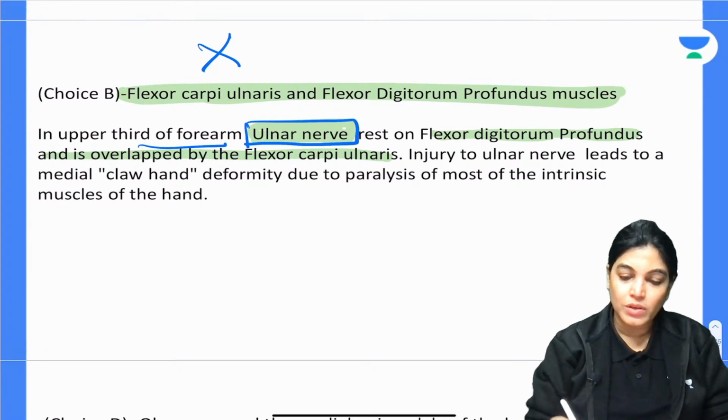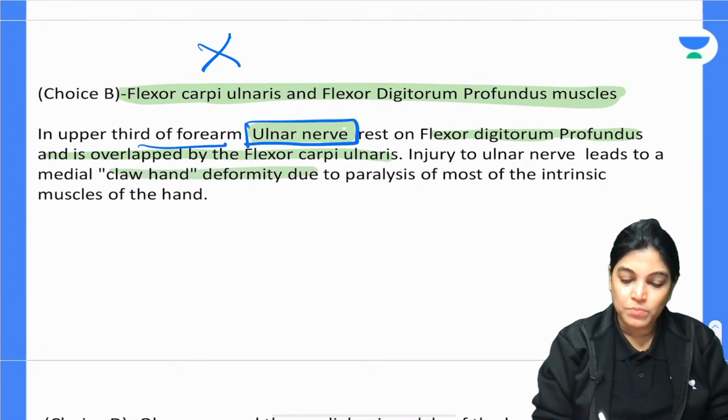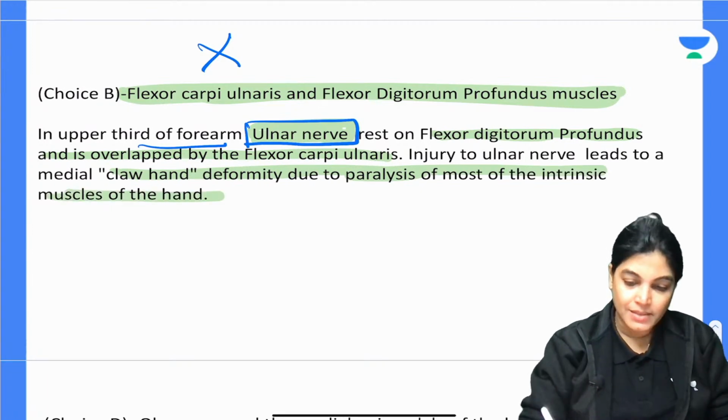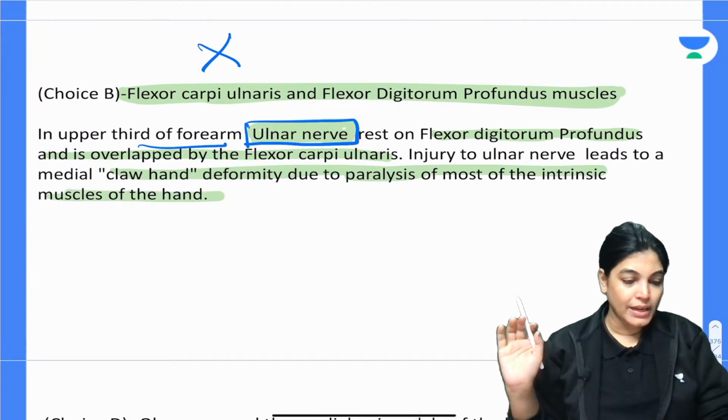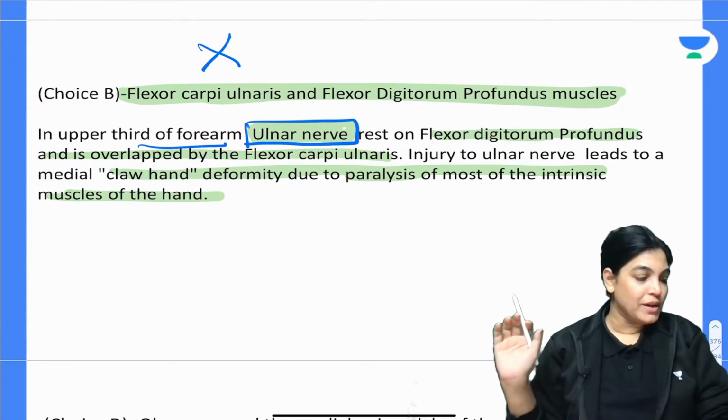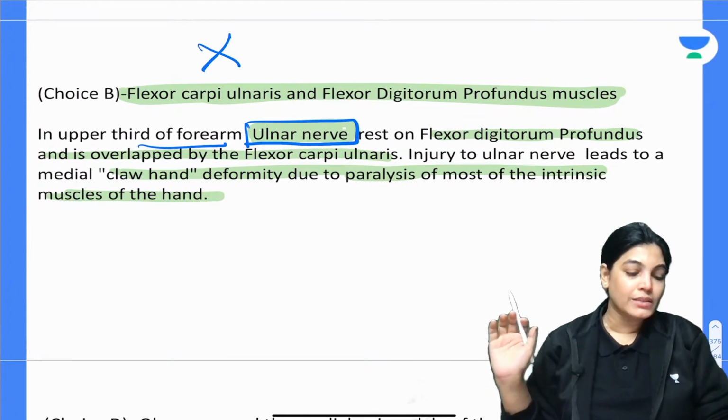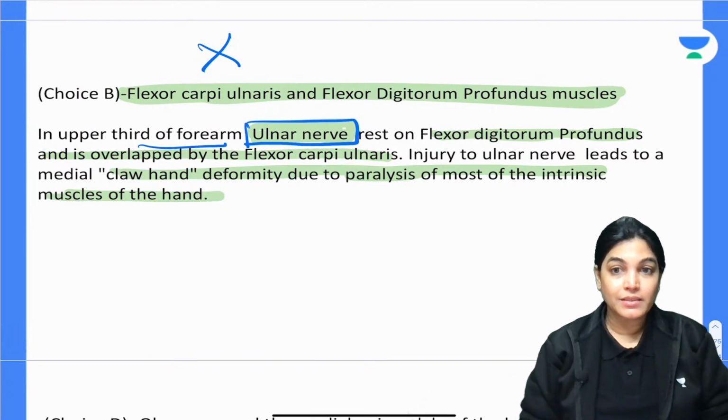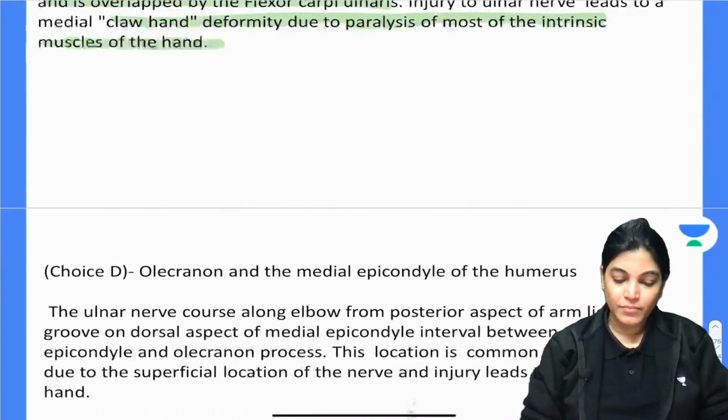Yes, so it is not the right answer because it will lead to medial claw hand, paralysis of the intrinsic muscles of the hand. So it is also wrong. Radial nerve, all of you will be present live; I will teach it on the 20th Feb.